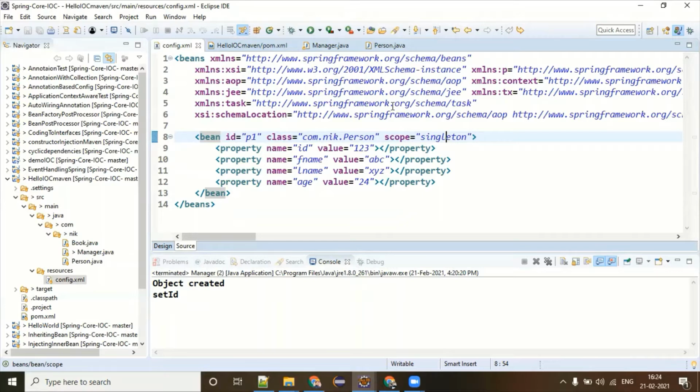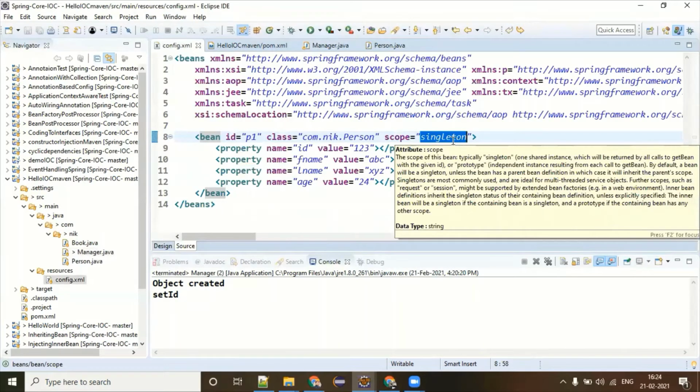And also one more use case. When you are dealing with a multi-threading environment and you have a person class object as a singleton, you know that each thread is working independently. Whenever you have a parallel task, you are going to use multi-threading concepts.